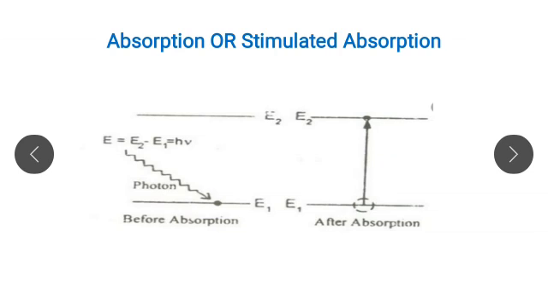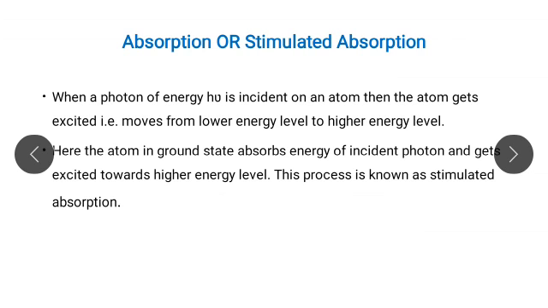That means there is a transfer of that atom from lower energy state to higher energy state. It goes from E1 to E2, and this process is called absorption or stimulated absorption, because in this case the atom absorbs the energy of the incident photon, and due to that its energy increases and it gets excited. That means it moves from lower energy level to higher energy level, and this process is known as stimulated absorption.